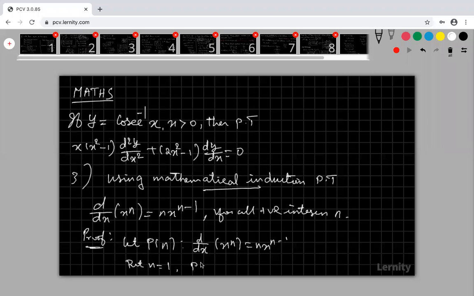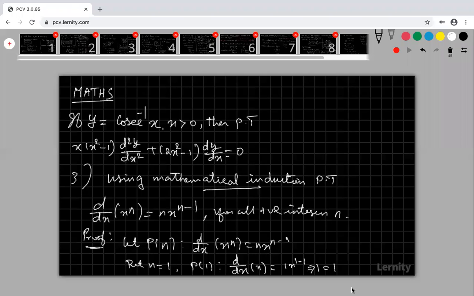What is my p of 1? If I am putting n is equal to 1, my d by dx of x equal to, look at that, here also you put n is equal to 1, x power 1 minus 1. What is the answer? It is x power 0. X power 0 is 1. My right hand side is 1. What about my left hand side? My left hand side d by dx of x is 1. My right hand side is also 1. This is true. Are you clear?